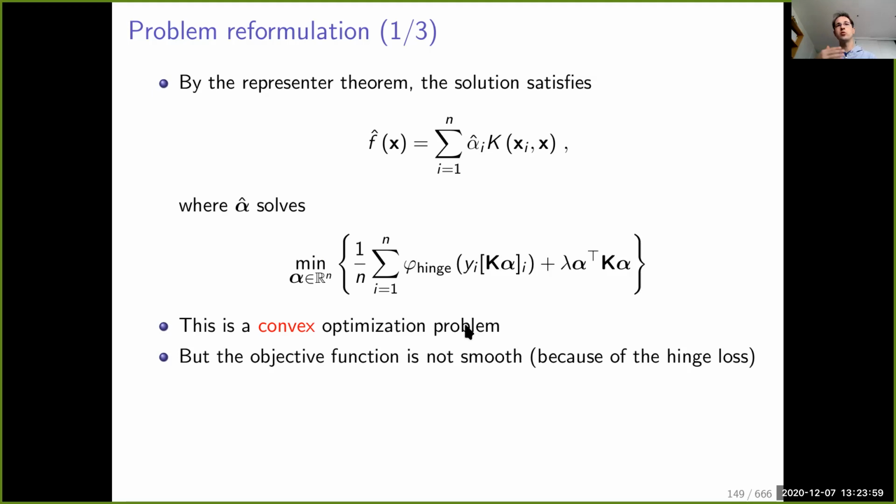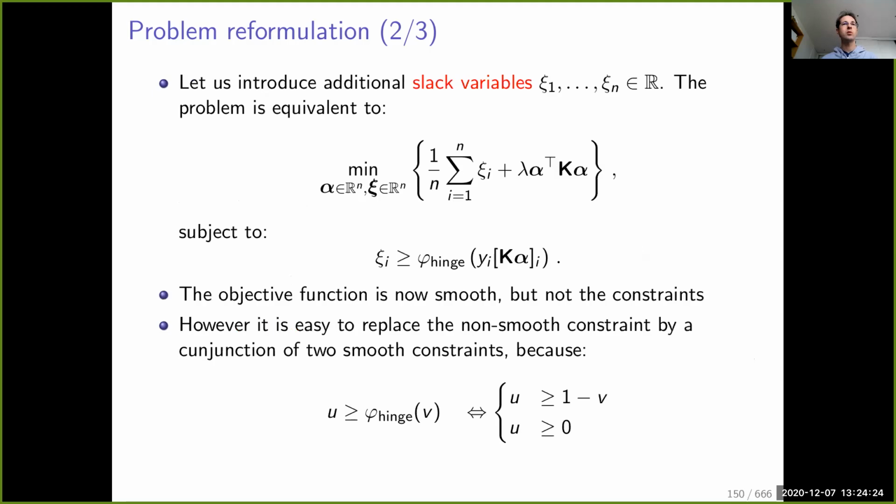Now you should be used to the notations, and it should be simple for you to see the relation between this and the formulation on the previous slide. This is a convex optimization problem, which is non-smooth, because the hinge loss is non-smooth. That means you could still use gradient-based methods for non-smooth optimization, and that should work.